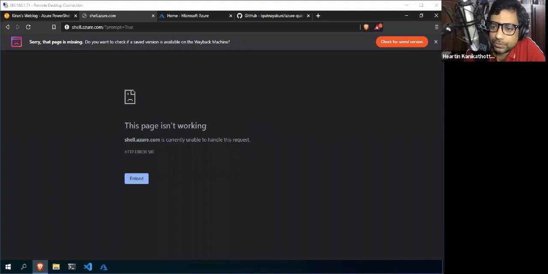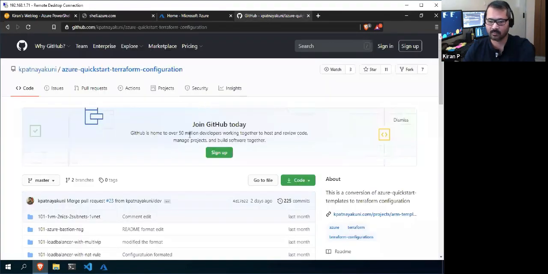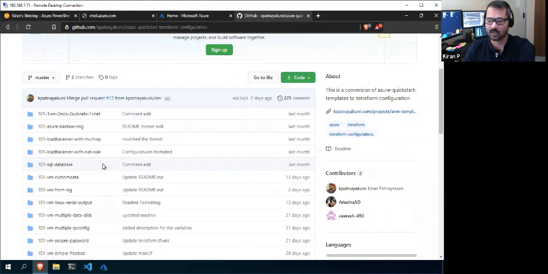Okay, so one question came from Sureka. The question is why we should use PowerShell as against ARM templates, and whether converting ARM templates to PowerShell will help. Is it related to the projects that I am working on, or is it a general question? See, I told you at the very beginning, I am just taking the reference of ARM templates. There is no need to convert them. I'm not actually converting them.